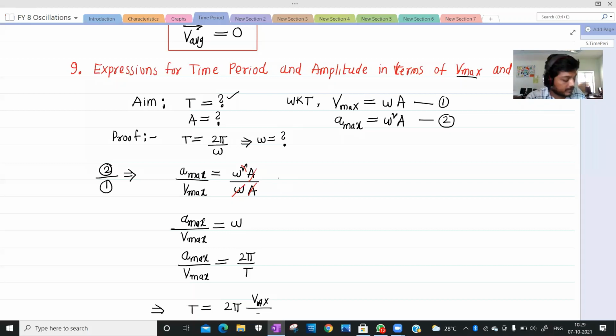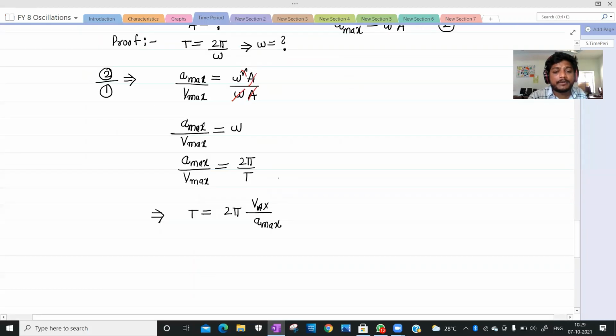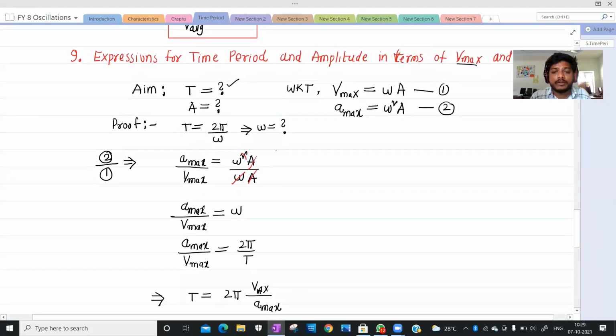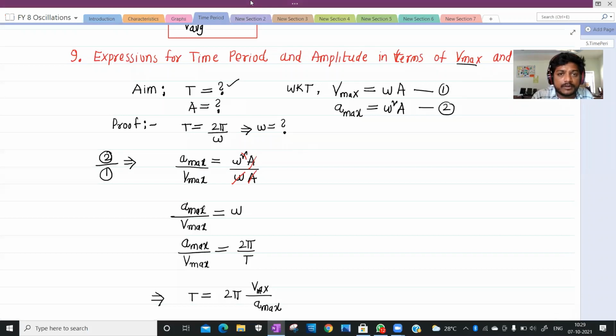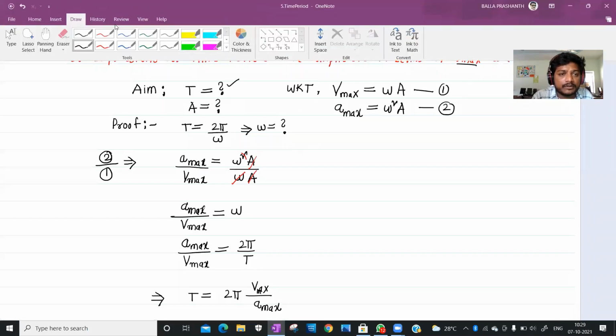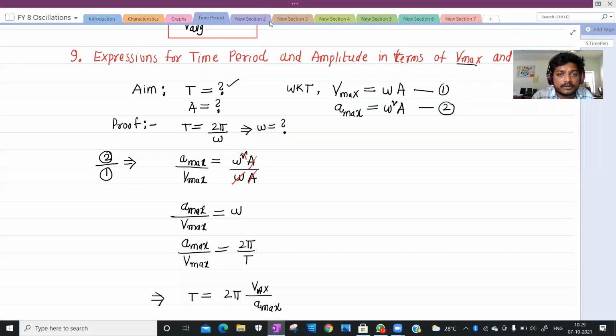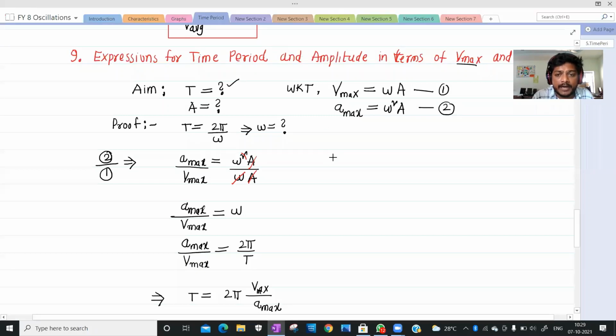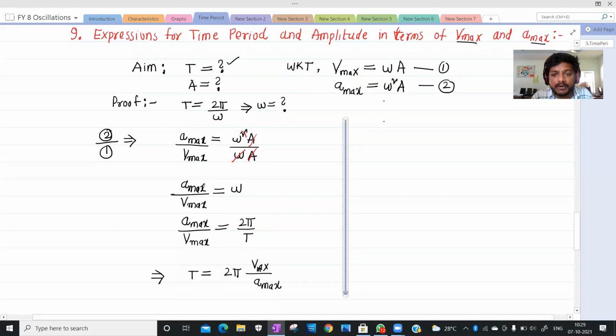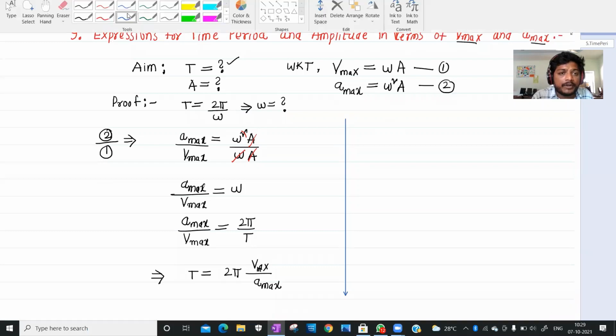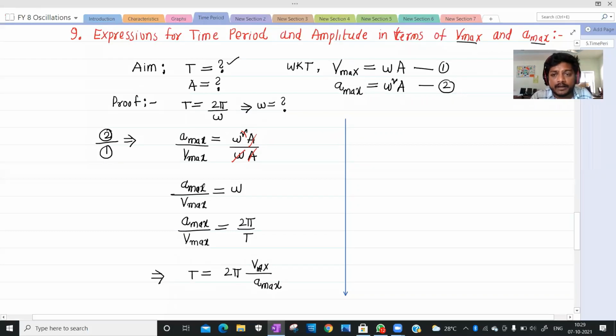So next we need to derive an expression for what? Amplitude. If you want to find out the amplitude capital A, we need to eliminate omega.